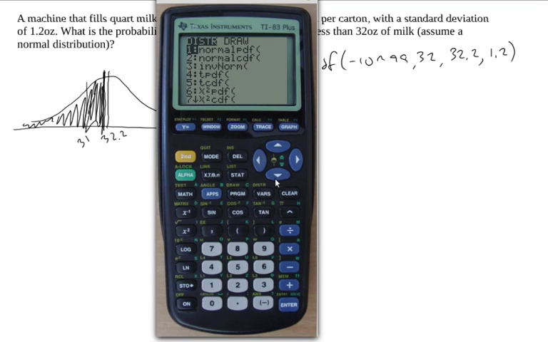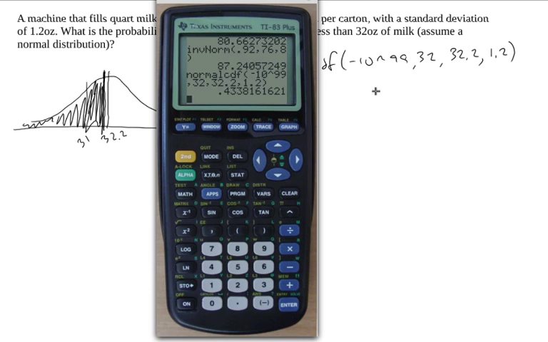All right, so we'll do normal CDF. Negative 10 to the 99th is our lower bound, 32 as the upper bound, 32.2 as the mean, 1.2 as our standard deviation. We get 43.4338.